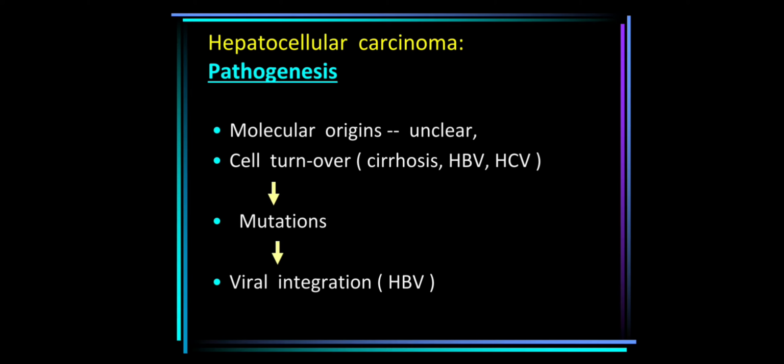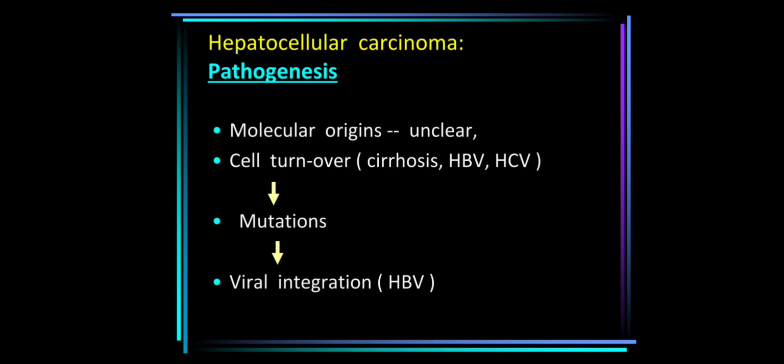Pathogenesis mostly can be explained on the basis of genetic mutations induced by one of the major etiological factors. Maybe it can be HBV or HCV repeated infections, which might convert into cirrhosis or hepatitis that will lead to increased cell turnover.